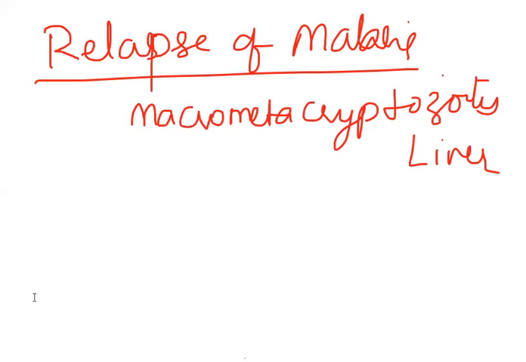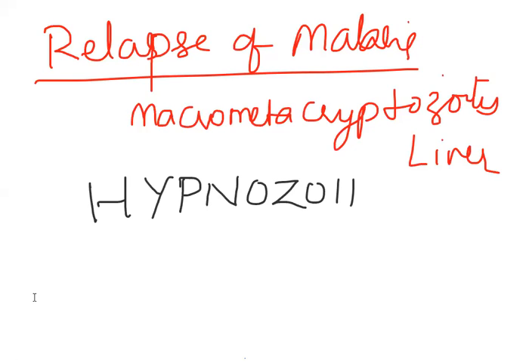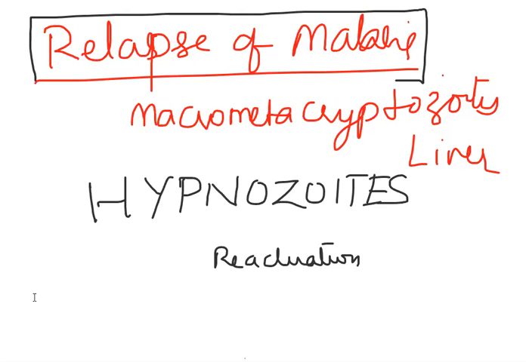When they survive and stay in the liver in a dormant state, we call them hypnozoites. So reactivation of these hypnozoites leads to the initiation of a fresh erythrocytic cycle, resulting in new attacks of malaria, which we call relapse of malaria. Okay, so this is referred to as relapse of malaria.